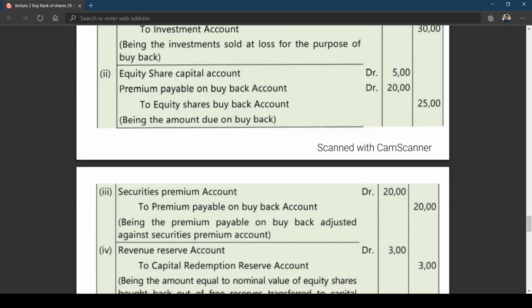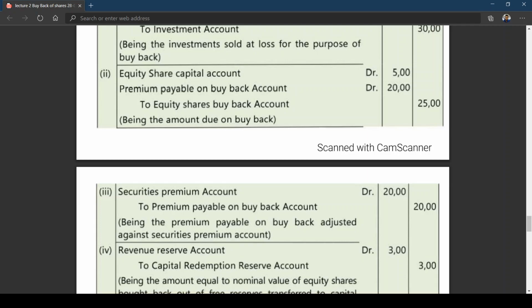Then you need to create a CRR. This is what I told you. If you want, you can make a note. Actually, you need to transfer the nominal value of shares bought back, which is 5 lakhs. This is an important point you should remember. I repeat once again, we need to create a CRR equal to the nominal value of shares bought back. What is the nominal value of shares bought back? 5 lakhs. That means I need to create CRR to the extent of 5 lakhs.